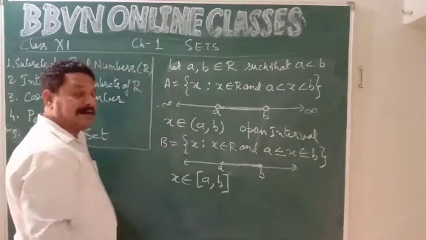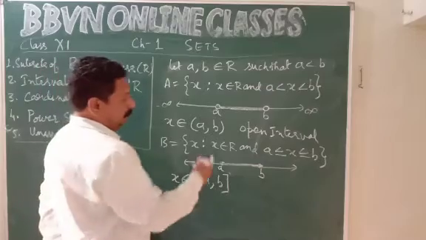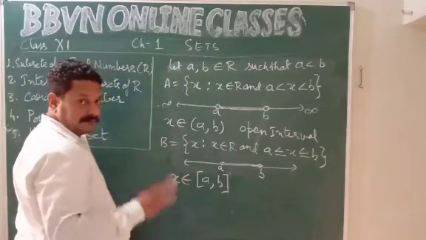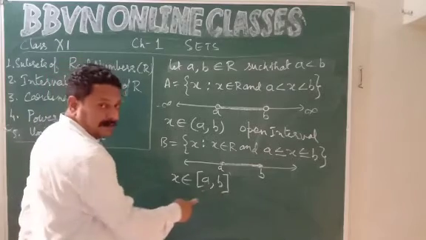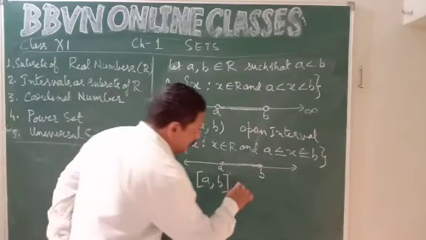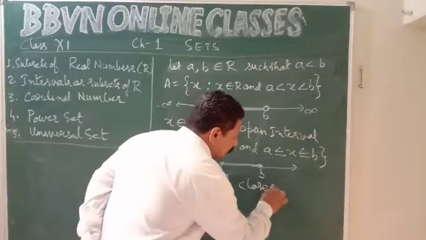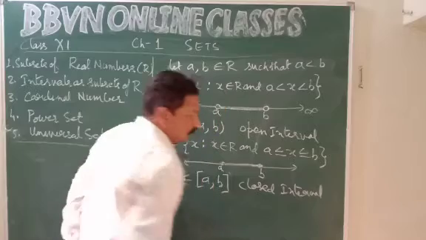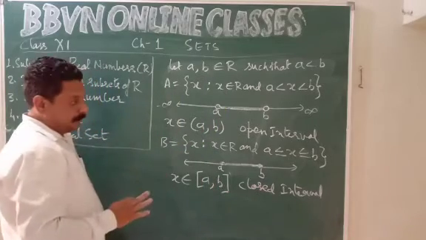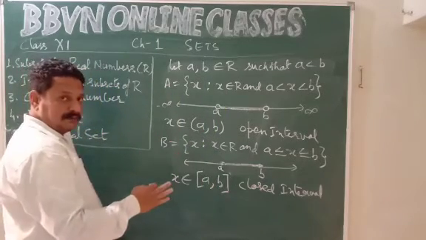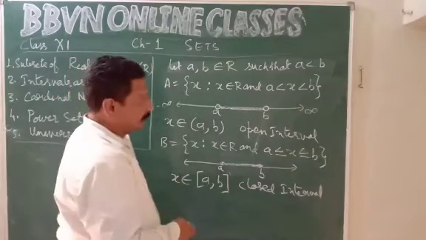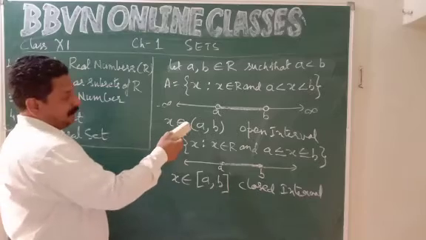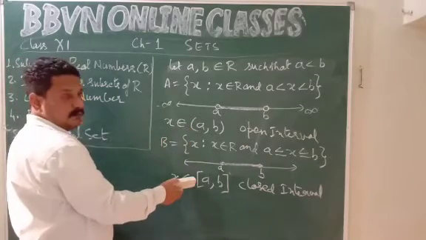This square bracket represents closed interval. A simple bracket, the curved bracket, represents open interval. Square bracket represents closed interval. This is a closed interval. Okay, right? I hope you understood. Open interval, closed interval, or enhancement we will discuss later. So I hope you understood set A and B. This was open interval, this is closed interval.